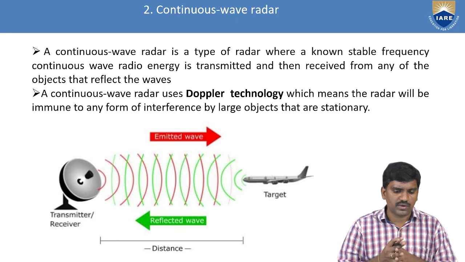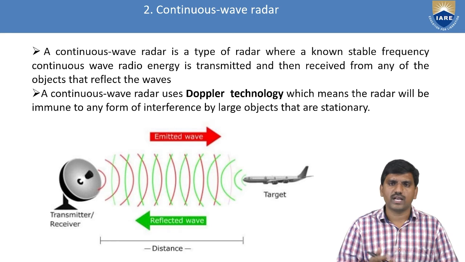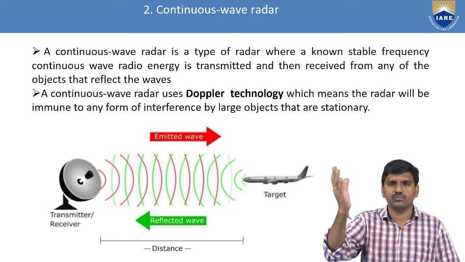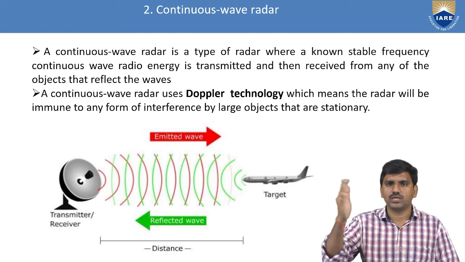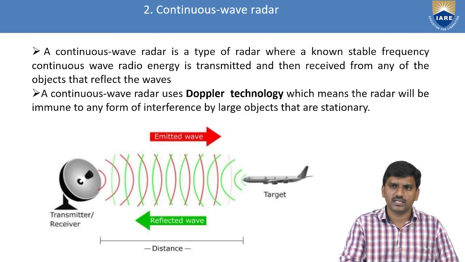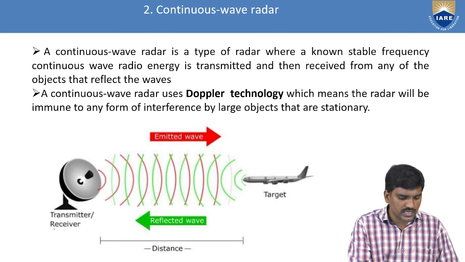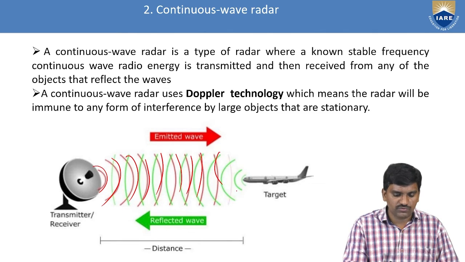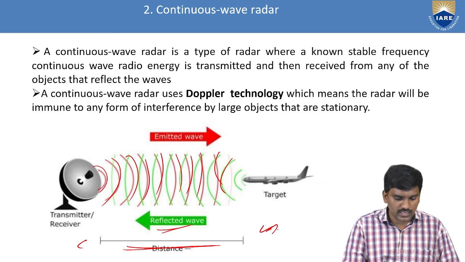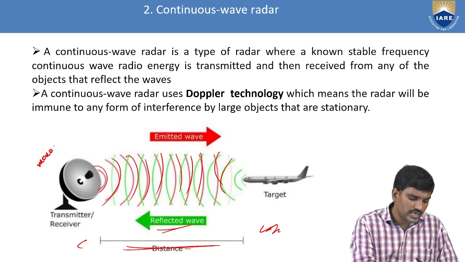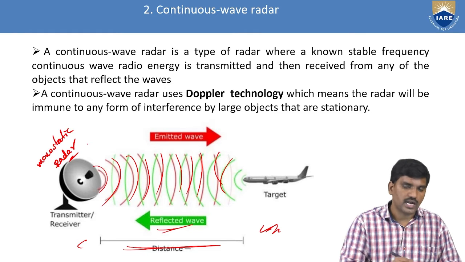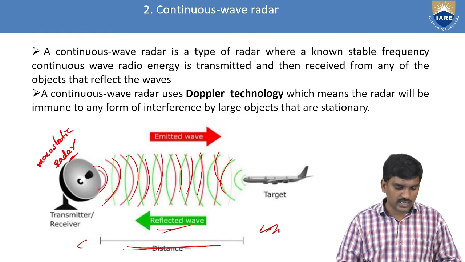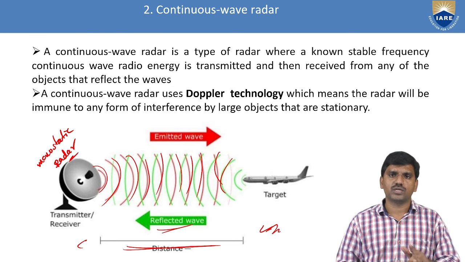Next, move on to the second type of radar, that is continuous wave radar. Signals are continuously passing from the transmitter to the target. So this is the moving target, this is the plane. Here, transmitter or receiver. The red waves are emitted waves, but the green waves are reflected waves. So this is the distance between the transmitter and receiver. This is about monostatic radar, not bistatic radar. In terms of monostatic radar, we are able to discuss continuous wave radar.